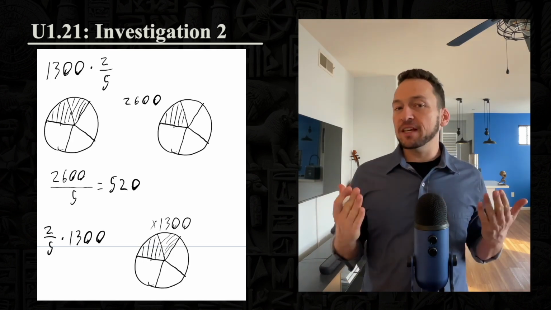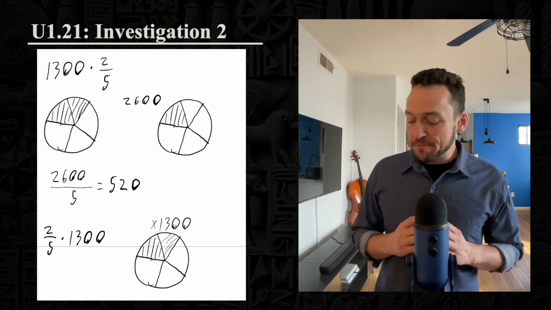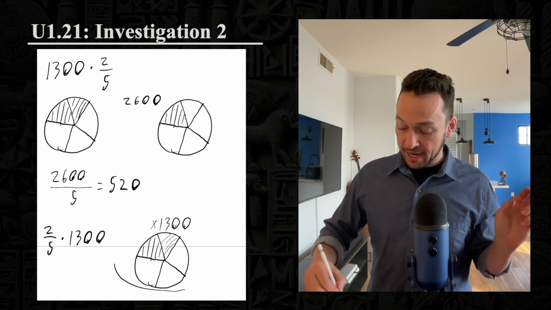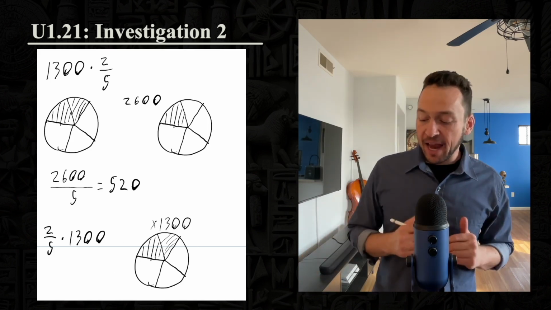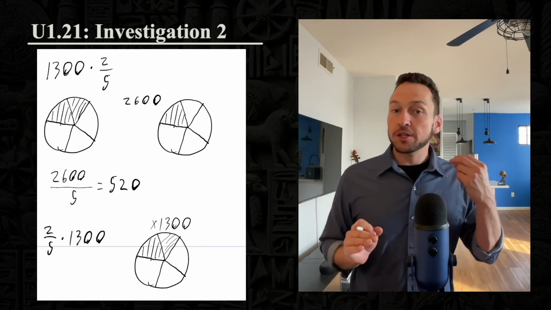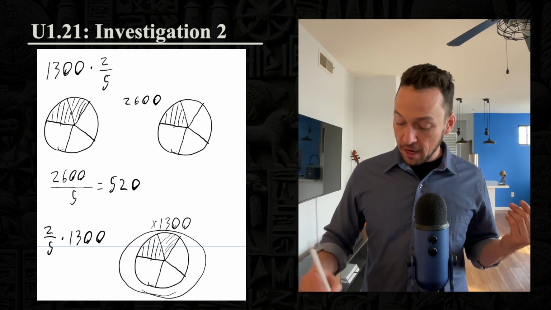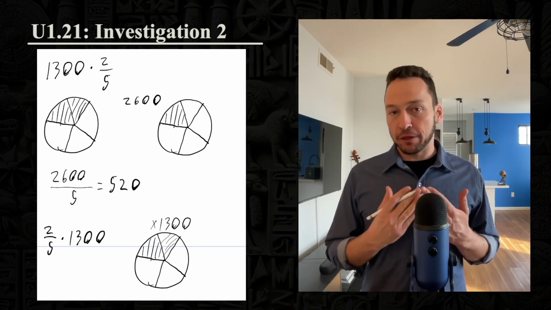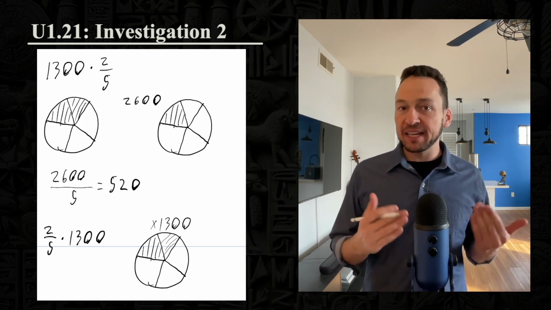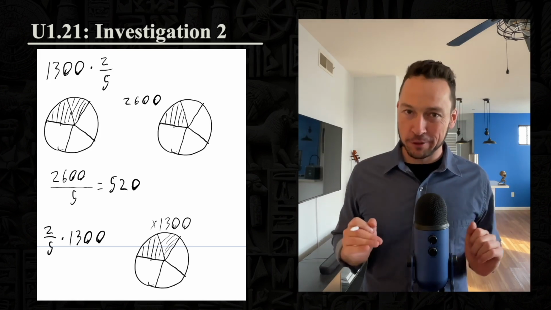Now, instead of thinking of the 1,300 repeated 2/5 of a time, the way Barr thinks about it is he thinks about each of the 1,300 sweet cakes. So imagine each of them right here. And he's going to repeat each of those individual sweet cakes 2/5 of a time. So he imagines having 2/5 of a sweet cake, simply having 1,300 copies of that. That is 1,300 repeated 2/5 of a time, since each of the individual cakes is repeated 2/5 of a time.